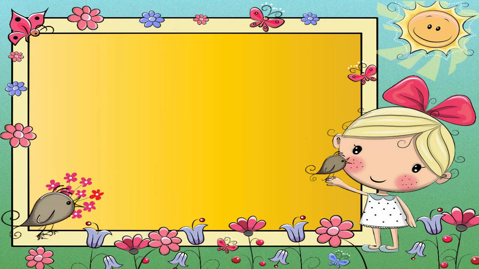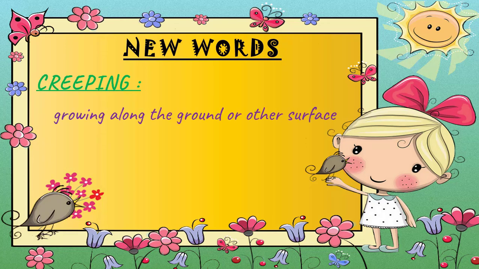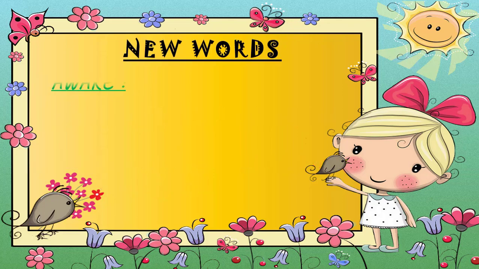Now let's discuss the new words in the poem. First word is creeping, which means growing along the ground or other surface. Here the sentence can be, there are so many varieties of creeping grasses. Next new word is awake, which means not asleep.